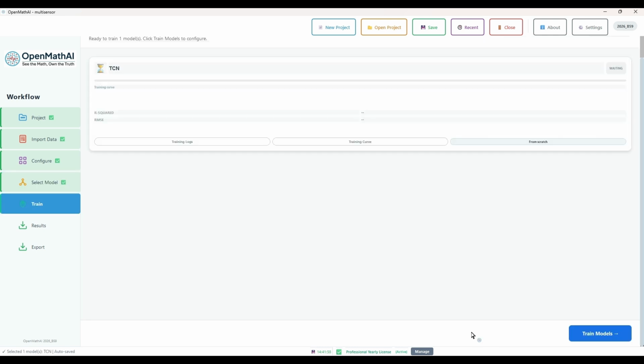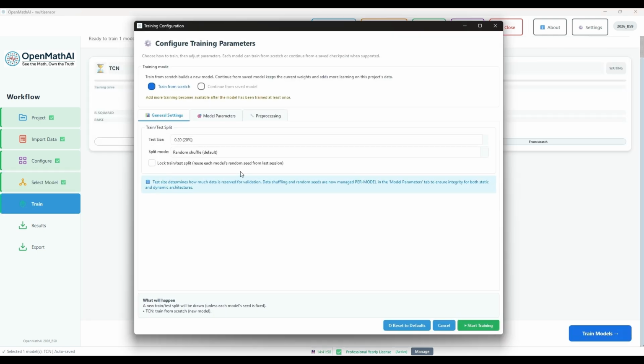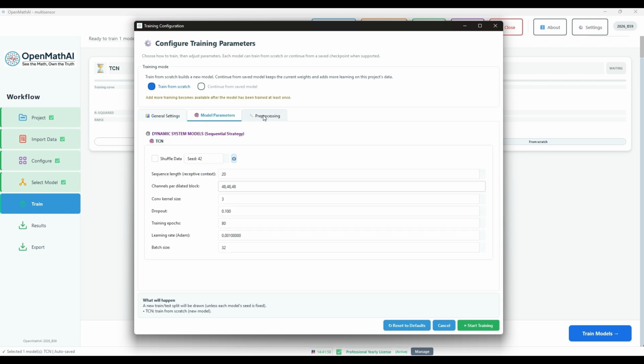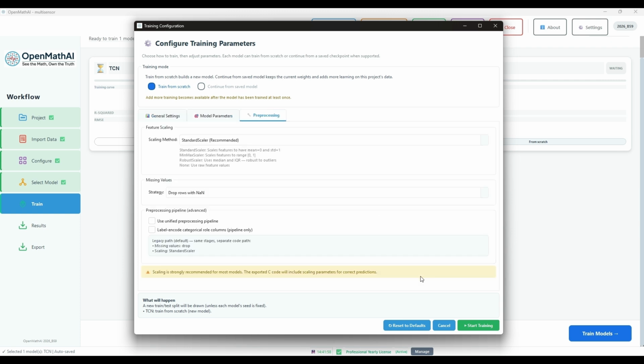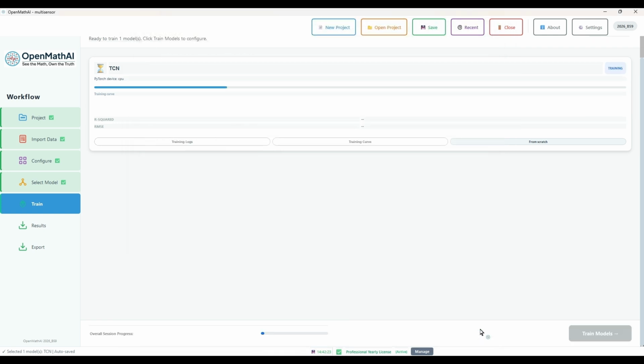Click Train Models. Review the training configuration. Test data split determines the percentage of data reserved for testing and validation. Review the model parameters and pre-processing settings. Another feature is the option to train from scratch or continue from a used model. If you trained this model before, you can use that option. Modify the configuration if required. Click Start Training to begin the training process.